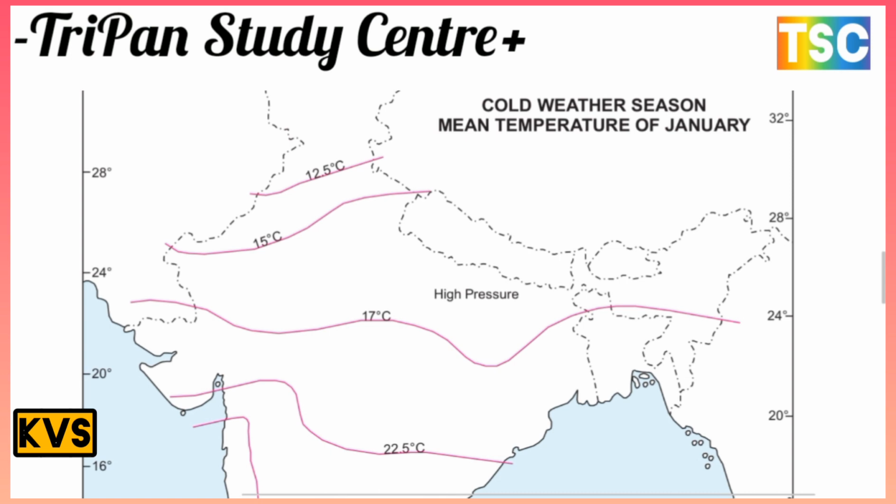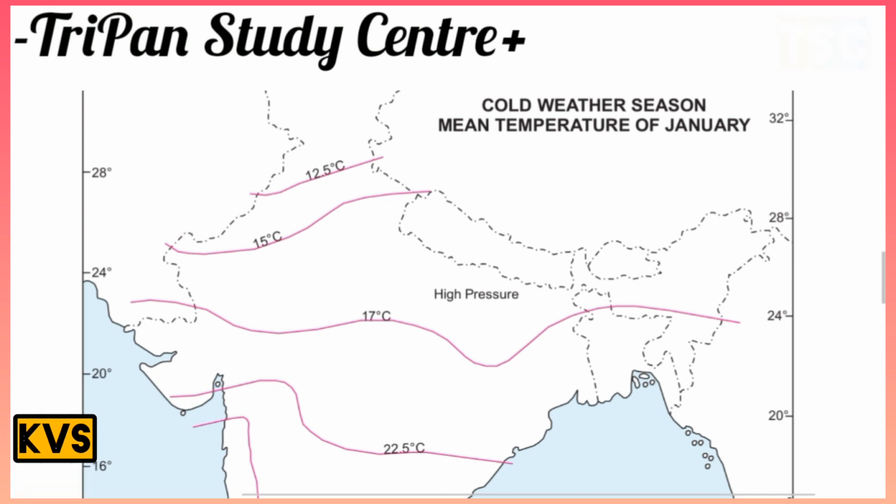On your screen there is a most important map showing the cold weather season and mean temperature of January. The temperature varies: 12.5 Celsius on the Punjab and Haryana side, 15 Celsius, and 17, 24 and 22 elsewhere.